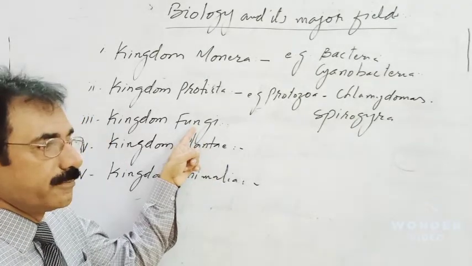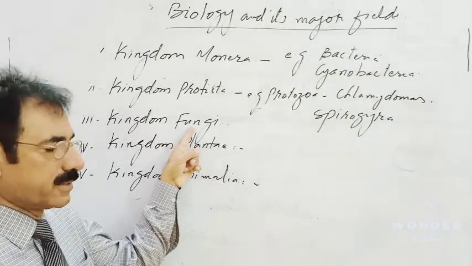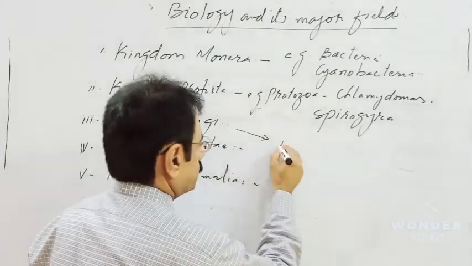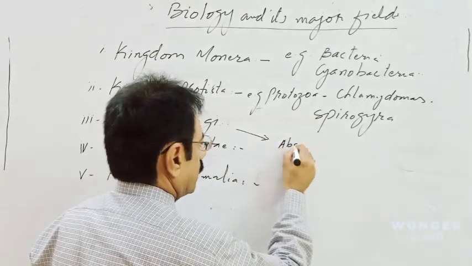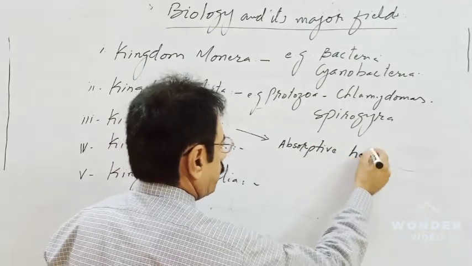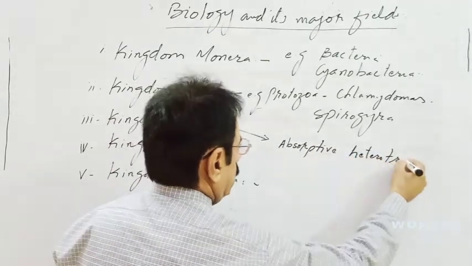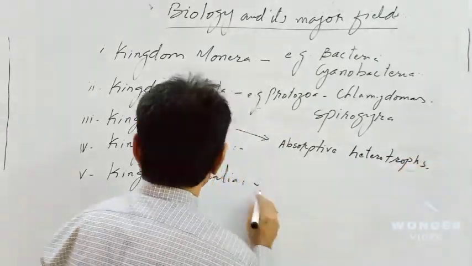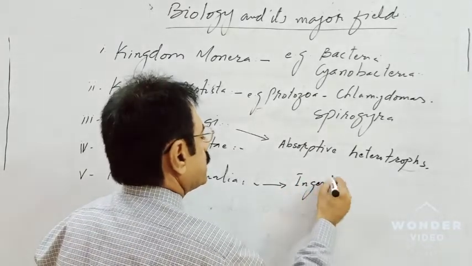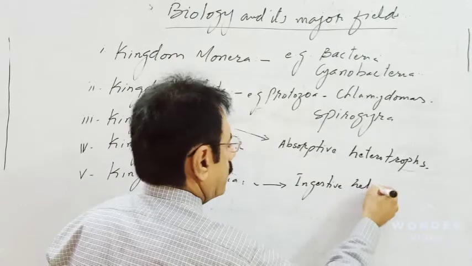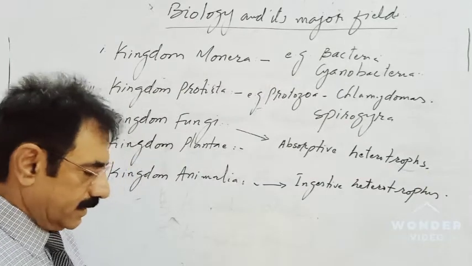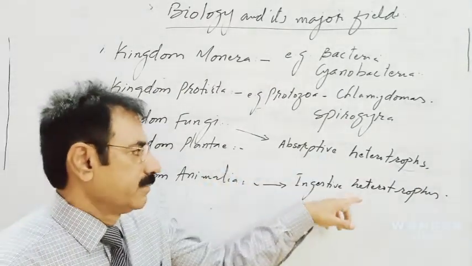Fungi are absorptive heterotrophs, while the animals are ingestive heterotrophs. What is the difference between these? Let me make it clear to you. What are heterotrophs?